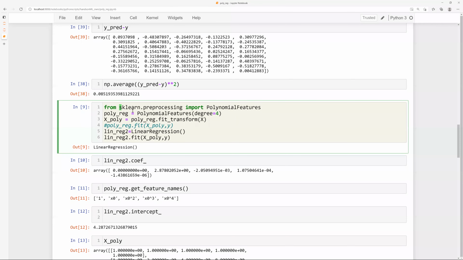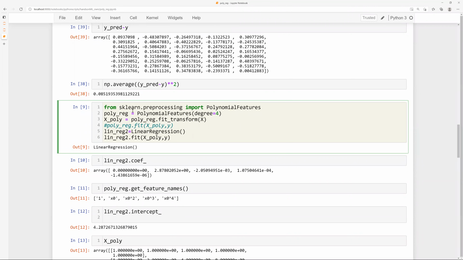So as we discussed previously, using this linear model to fit even a non-linear function is not that difficult. You just need to create new features. That is what we are going to do here. From another sub library of sklearn, which is called preprocessing, we import this particular function or object called PolynomialFeatures.